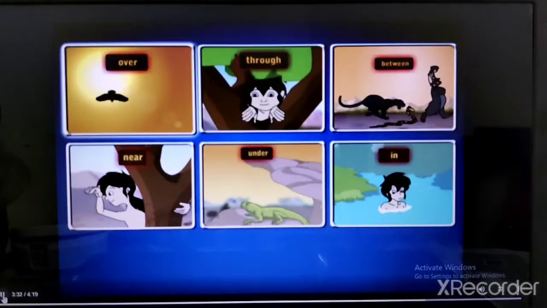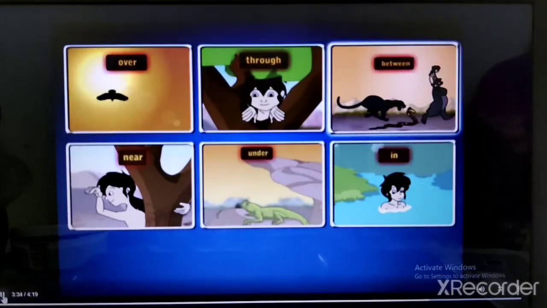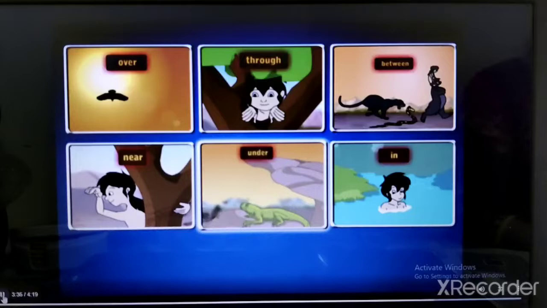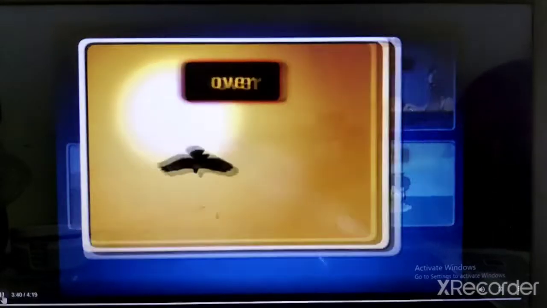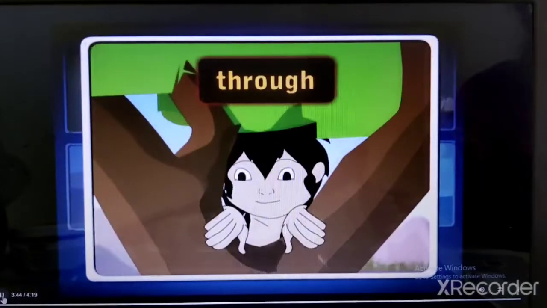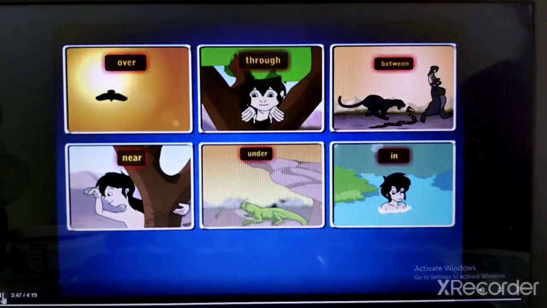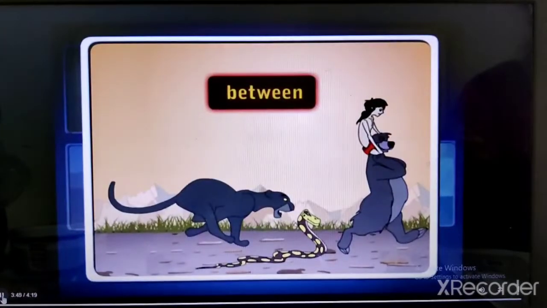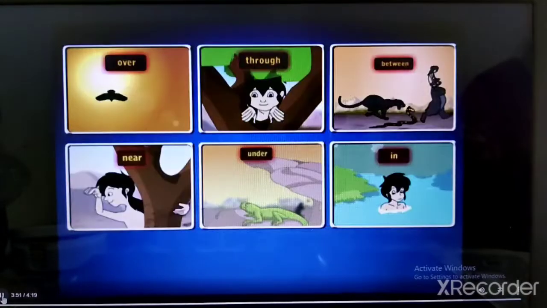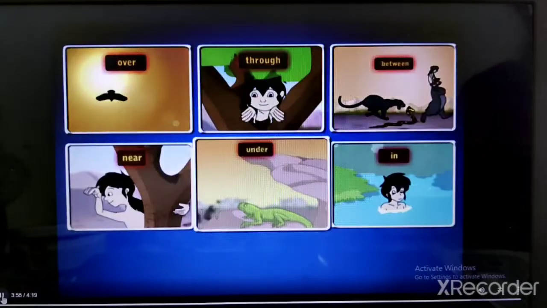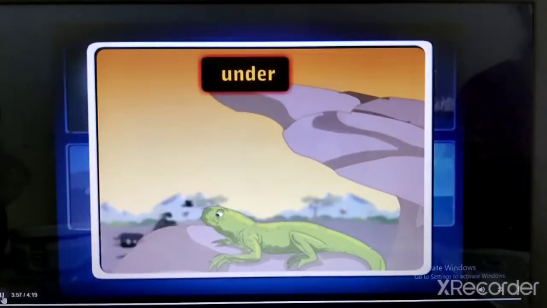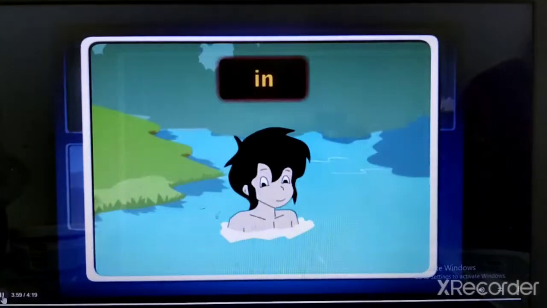Did you notice these words that describe the position or place of different animals or Mowgli? Over, through, between, near, under, in.